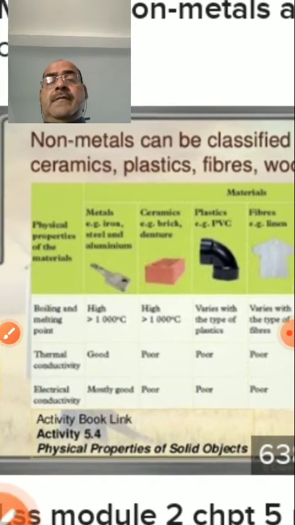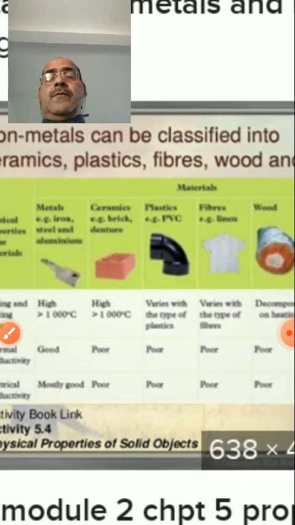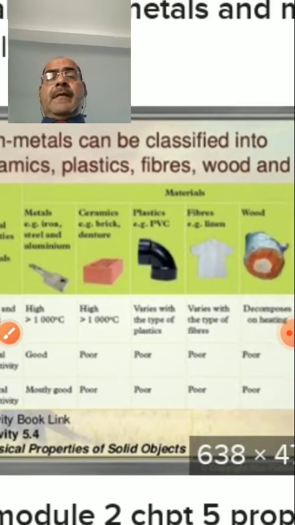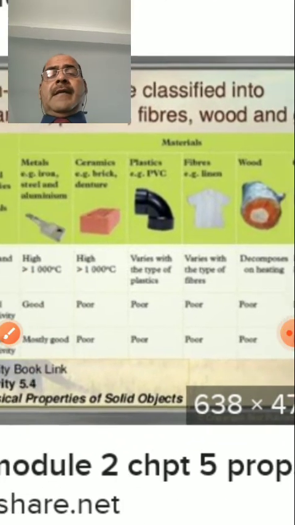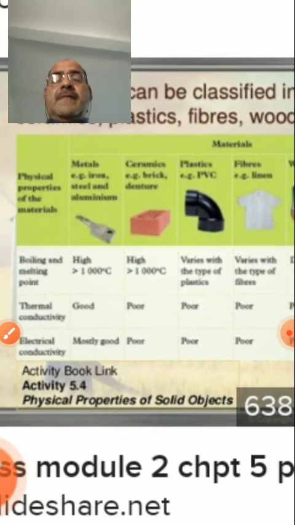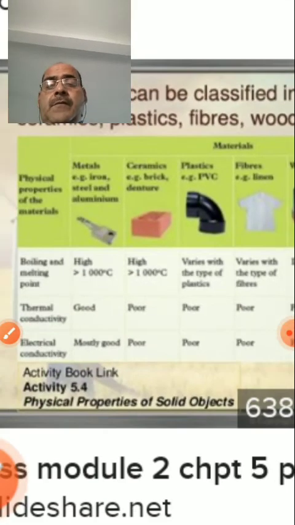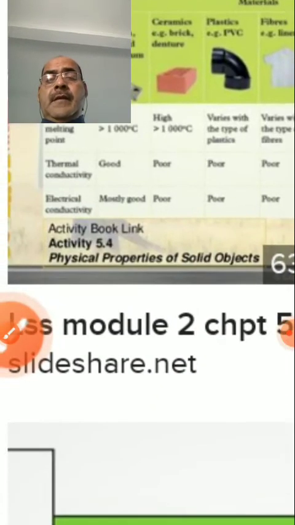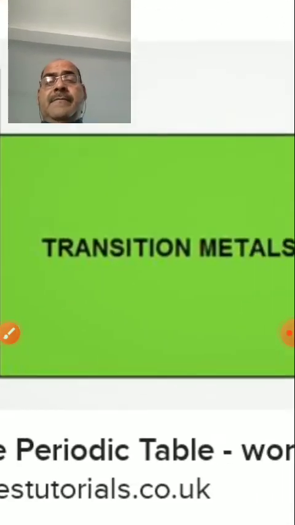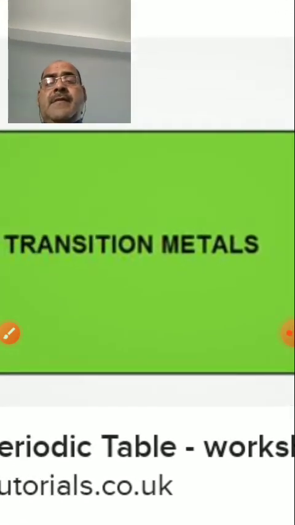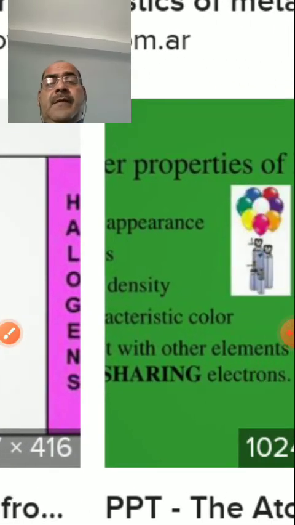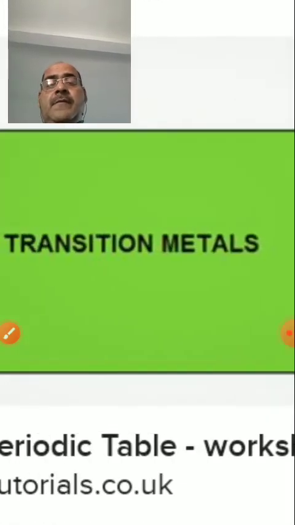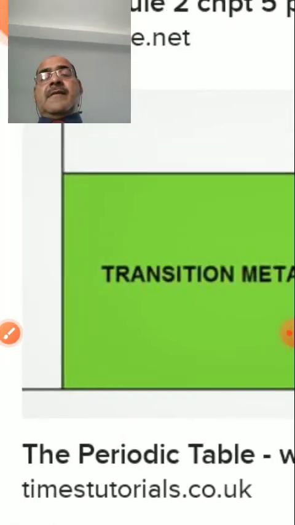Dear students, come to this. Non-metals can be classified into ceramics, plastics, fiber, wood, and glass. These are the substances that you are looking at here, so you have to take this into consideration. In this chart, the transition of metals means the conversion of metals into different forms. That is called the transition of metals.